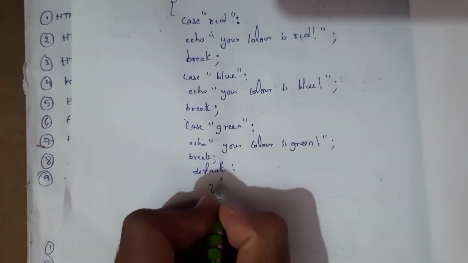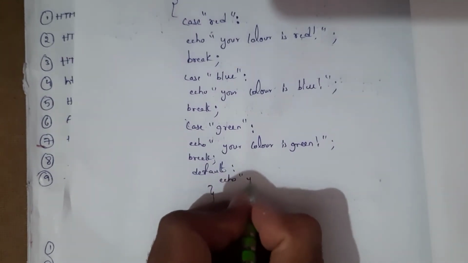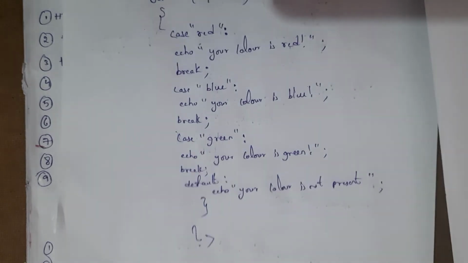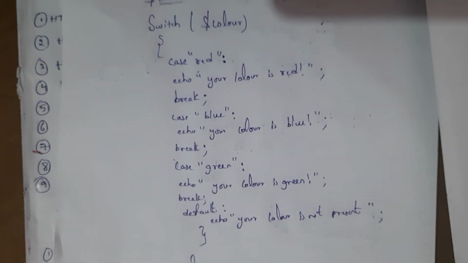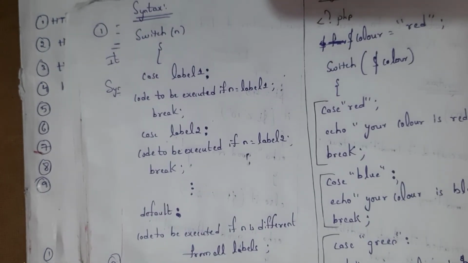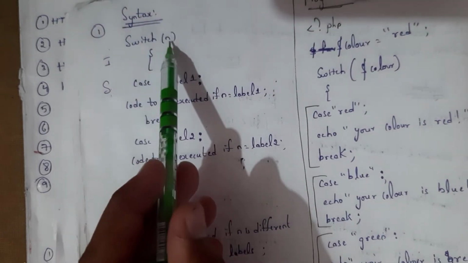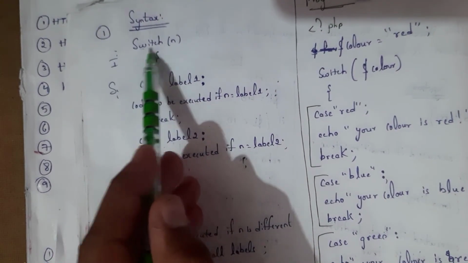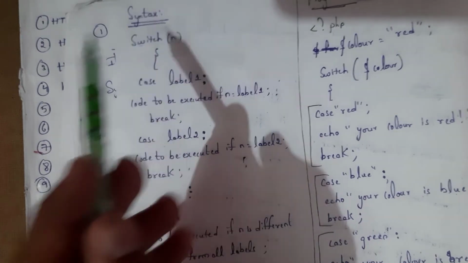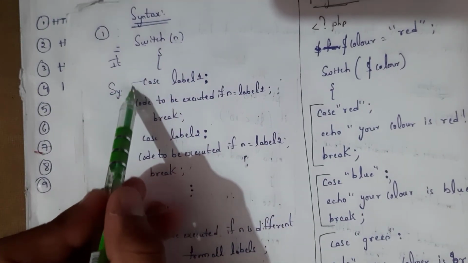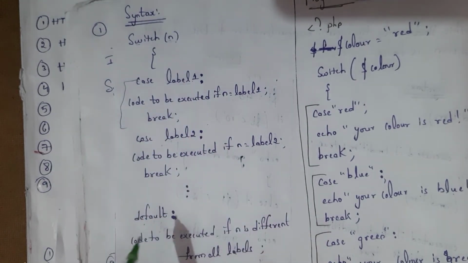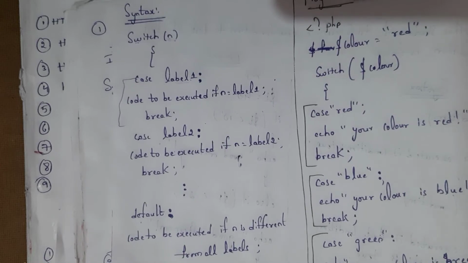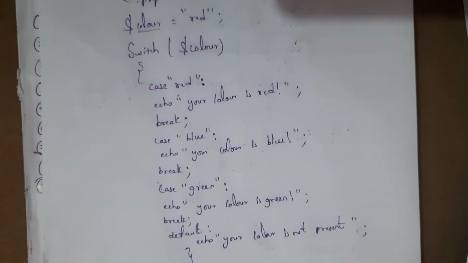Default. Echo your color is not present. If I want to execute only one statement from this group of statements, I need to use switch. This is the syntax of the switch statement. The switch statement contains switch, and here we need to include a variable, and these are multiple cases. Case label 1, case label 2, so on. At last default. By this example you can understand what a switch statement is.